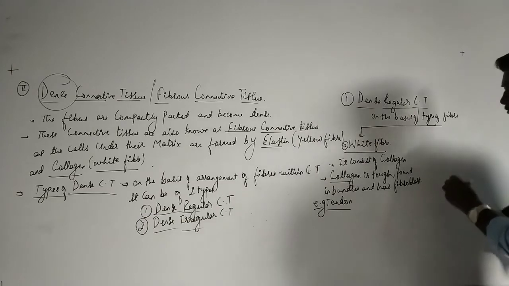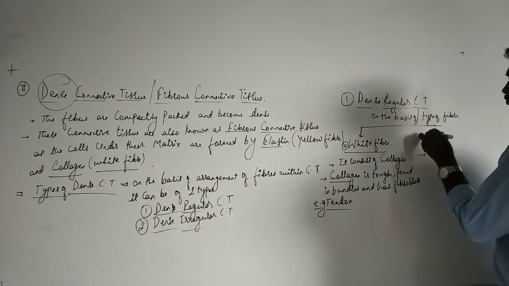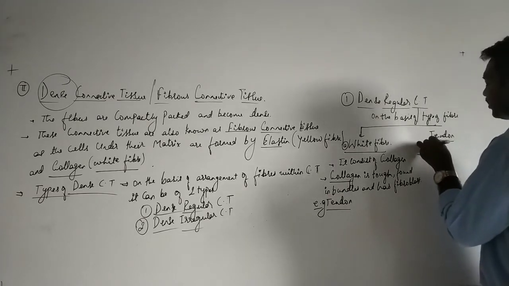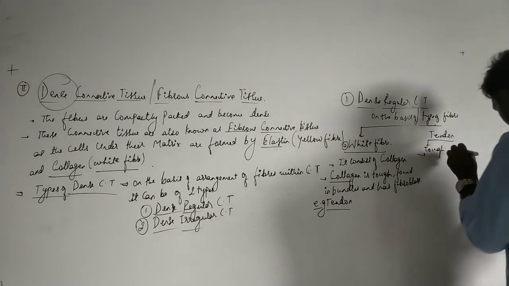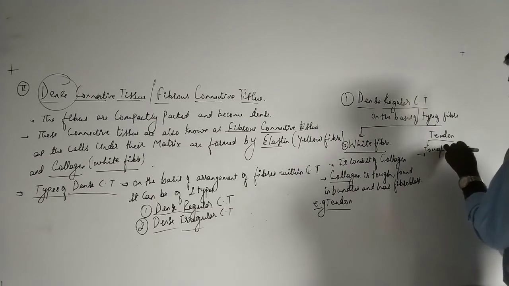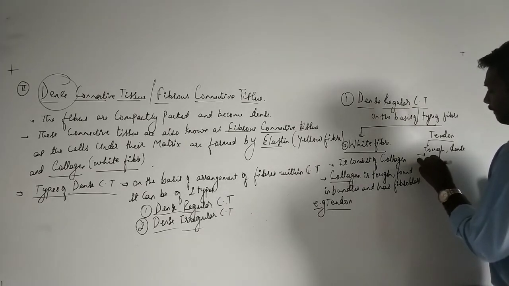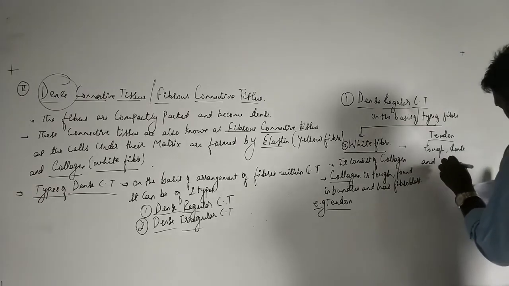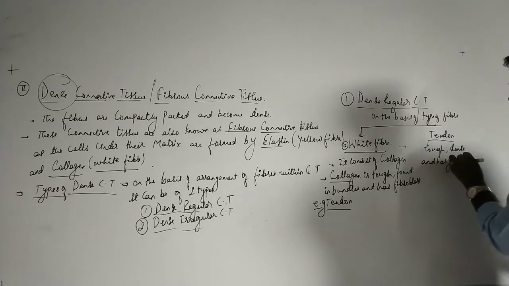Tendon is tough, dense, and has great strength.